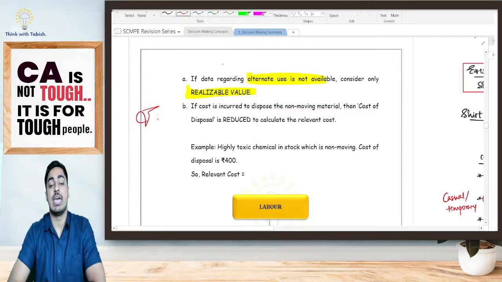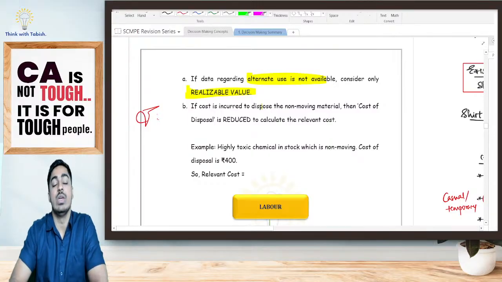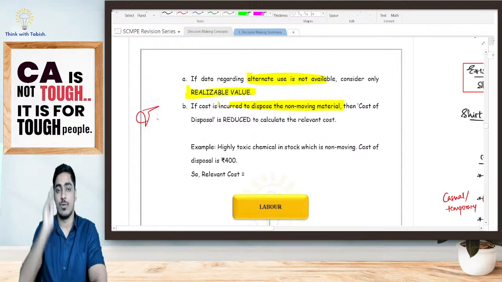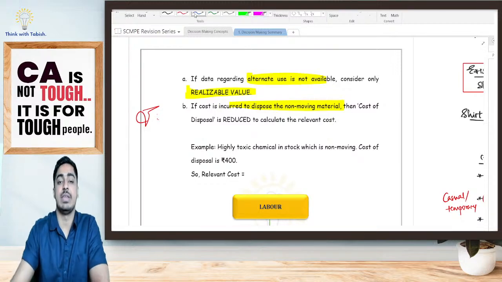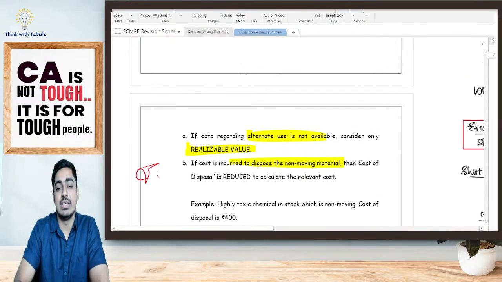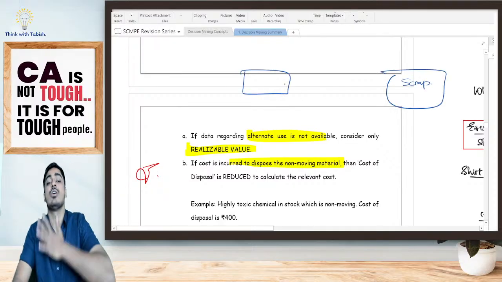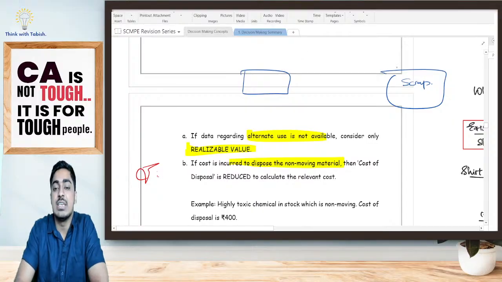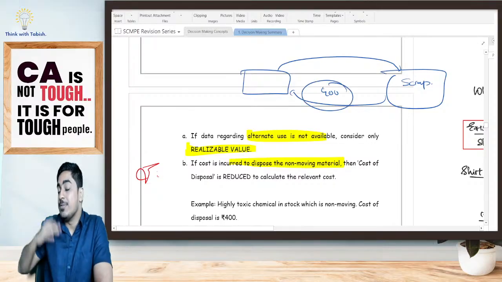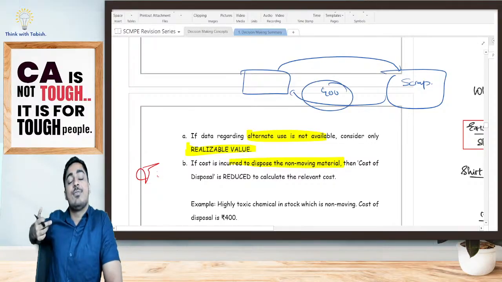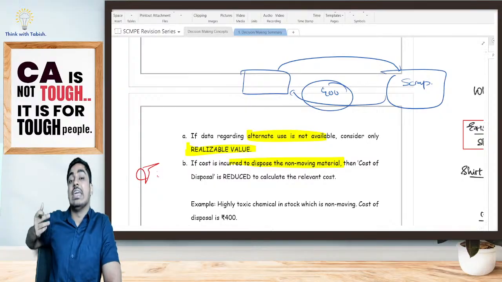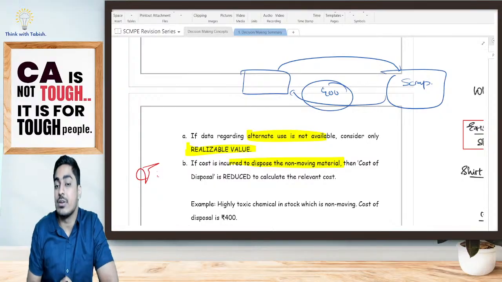This point is important, students. Suppose there is non-moving raw material in stock, and I have to incur cost to dispose of that raw material. What is happening, students? Till now, look at this. I'm the company, this is my scrap dealer. I'm having raw material which is of no use, so I gave it to my scrap dealer. He was giving me 400 rupees. So if I use it here, I am sacrificing that 400 that I would otherwise have got. So that realizable value, 400 rupees, is my relevant cost.